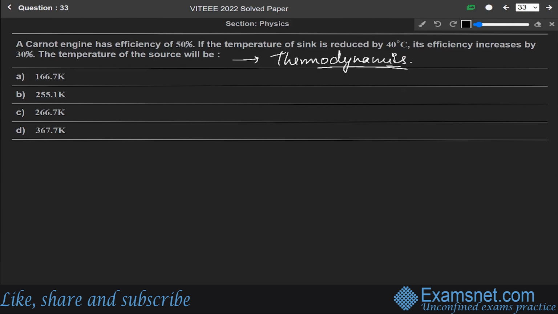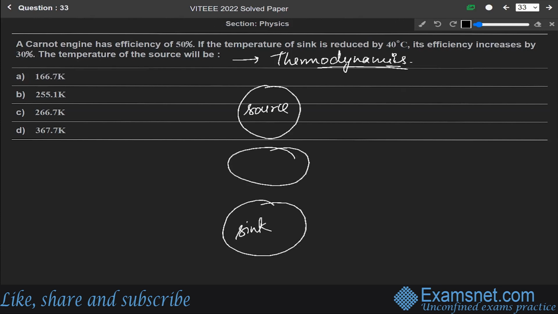In a Carnot engine, let us say this is the source and this is the sink, and between the source and the sink there is a heat engine. Let us say the temperature of the source is T1 and the temperature of the sink is T2. Always remember, champs, that the temperature of the source is always greater than that of the sink.